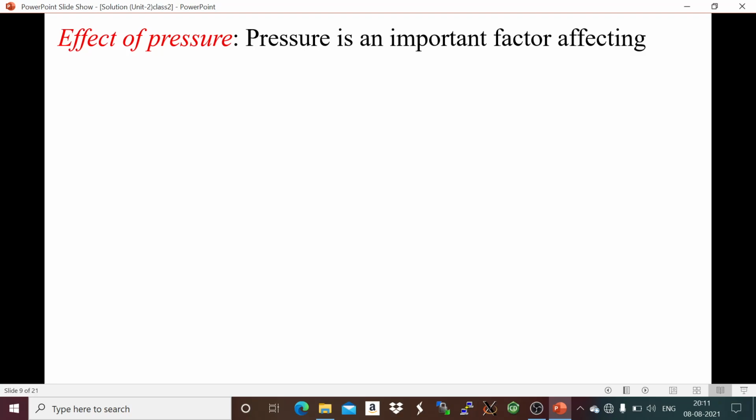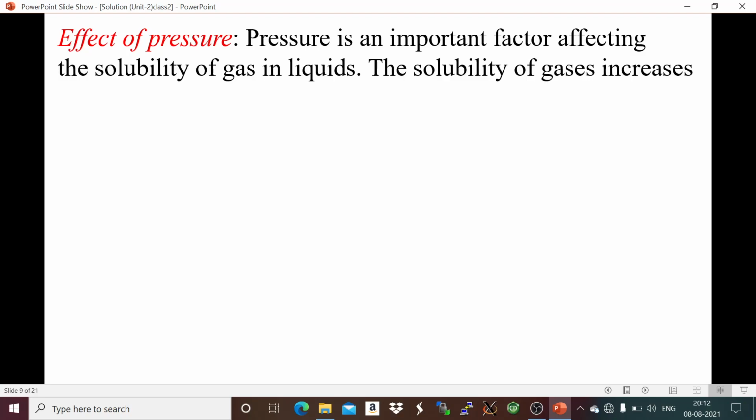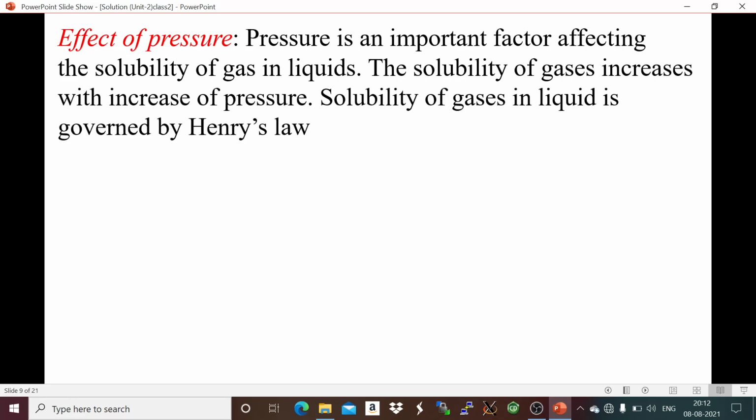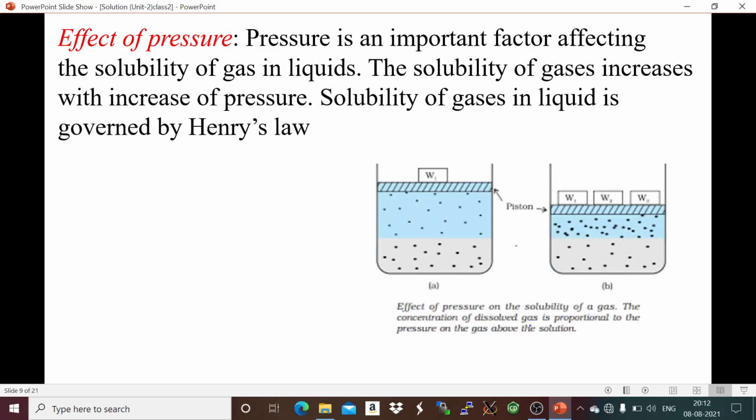Now, effect of pressure. This part is very important. When we increase the pressure, it is observed that the solubility of the gas increases, and this can be properly explained from Henry's law. When we dissolve a gas in liquid, this weight W1 represents a piston. So we can compare this with a piston.